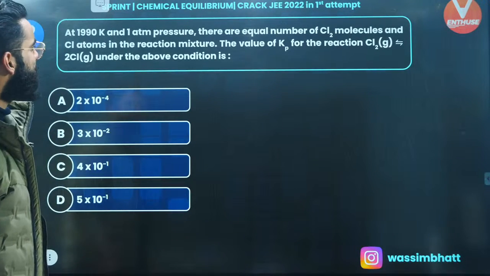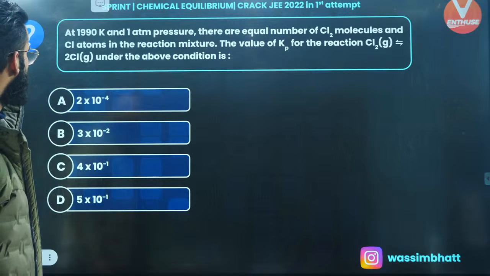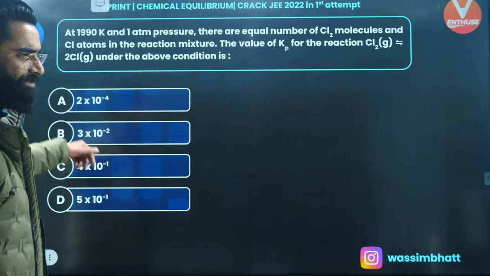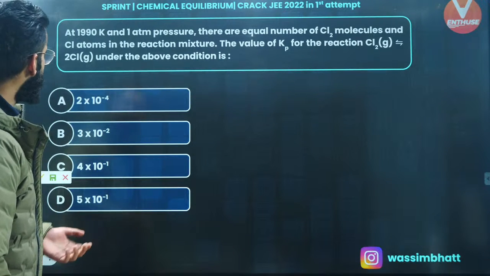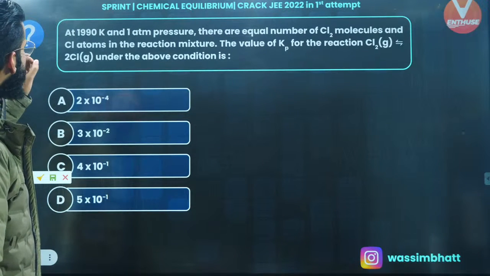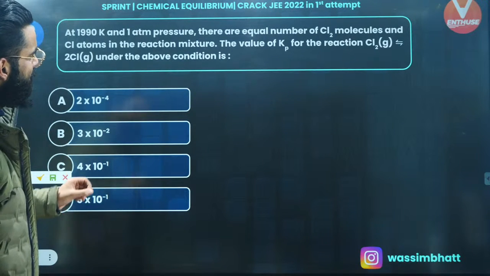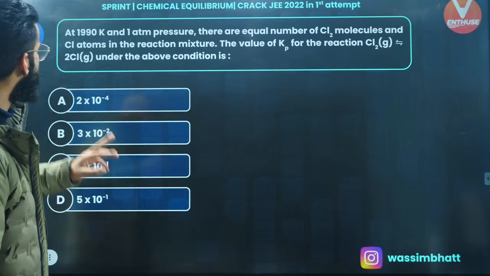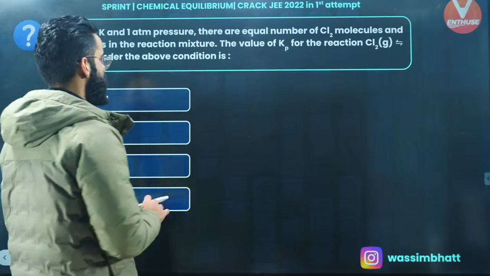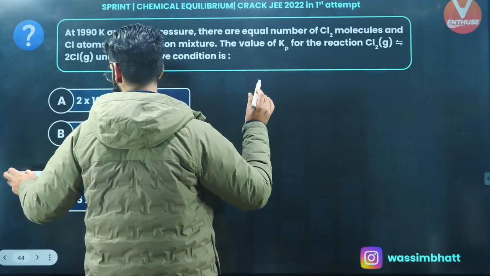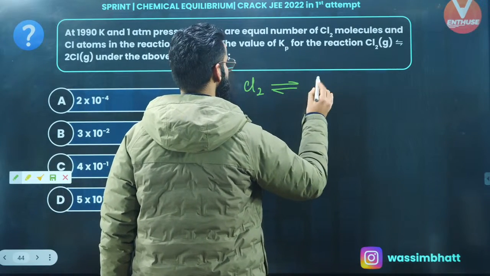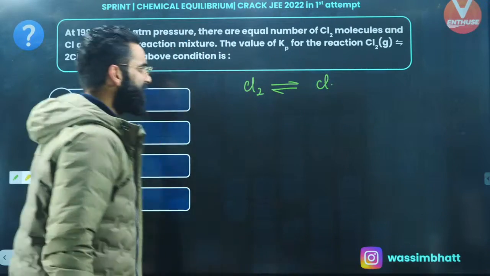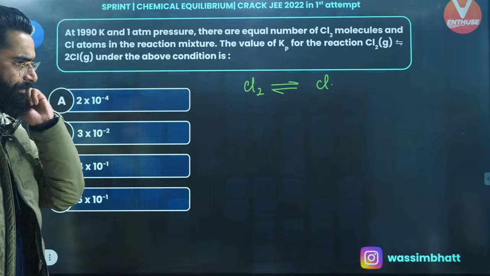Moving on to one more question, let's have a look at this question. And even this question was asked in this year's 2021 JEE Mains, right? And a very simple and basic question this was. At 1990 Kelvin and 1 atm pressure, there are equal number of Cl2 molecules and chlorine atoms in the reaction mixture. So basically, you've got a reaction mixture containing Cl2 and Cl present in the container at equilibrium, right?